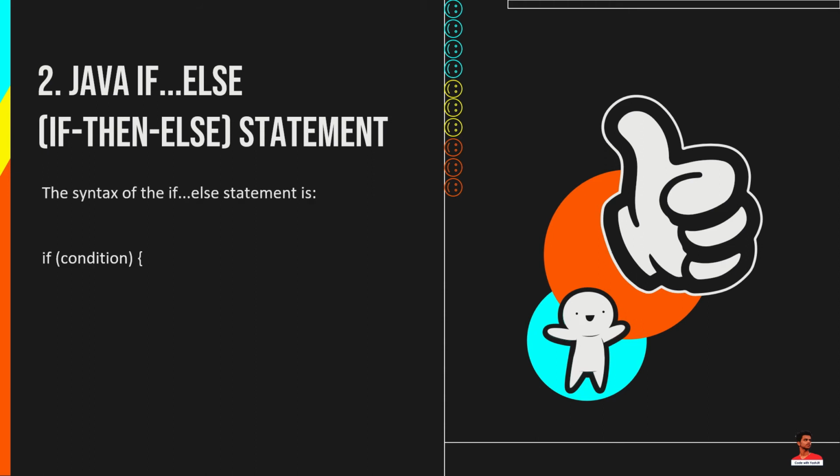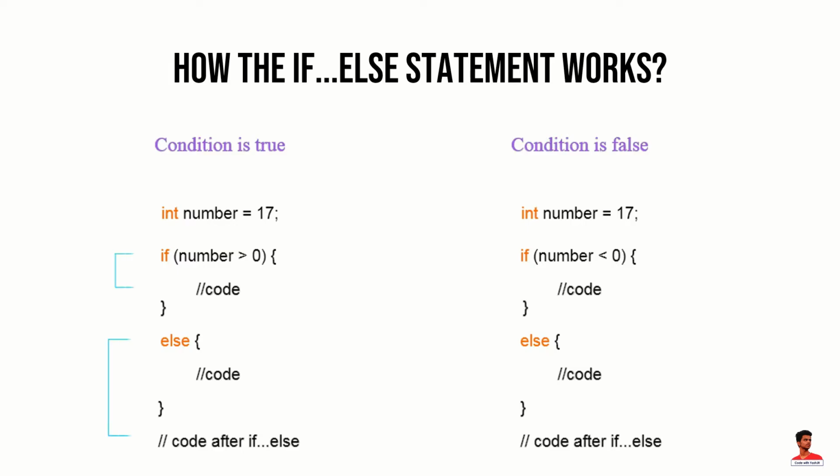The syntax of if else statement is: the if else statement is an extension to the if statement, which uses another block of code, that is else block. The else block is executed if the condition of the if block is evaluated as false.